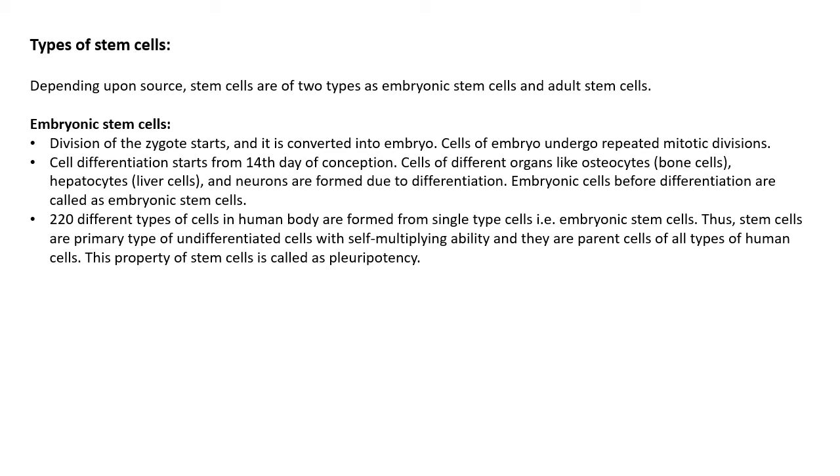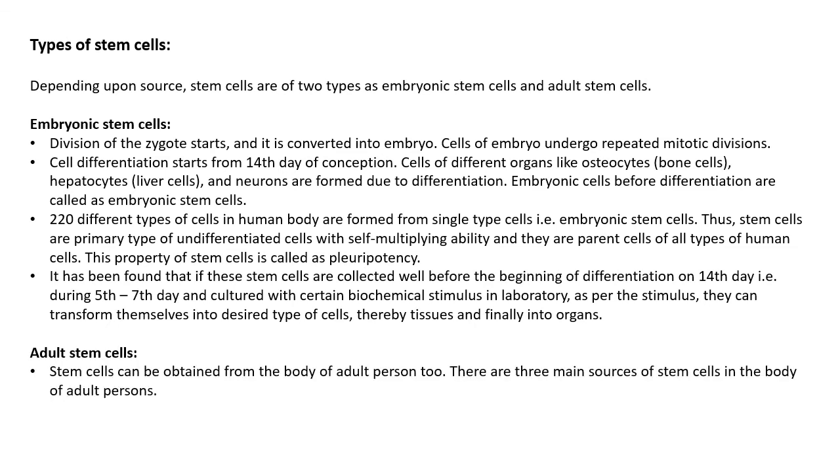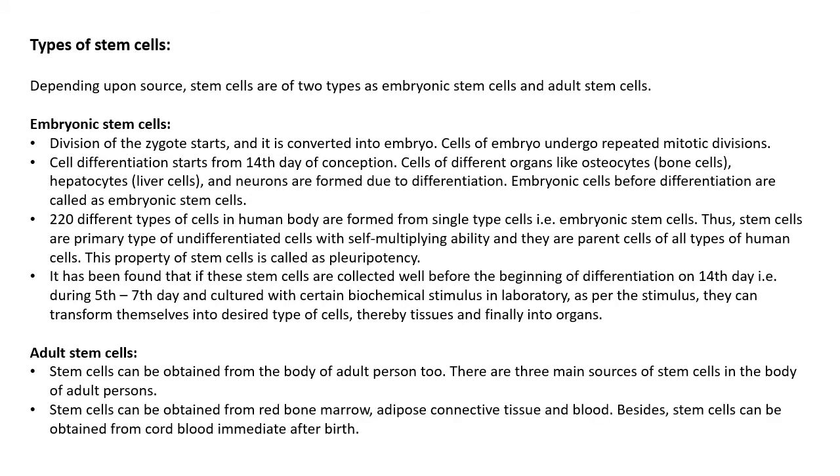The second type of stem cells are adult stem cells. Stem cells taken from the adult body are called adult stem cells. For adult stem cells, the following sources are used: red bone marrow, adipose connective tissue, blood, and cord blood after the birth.